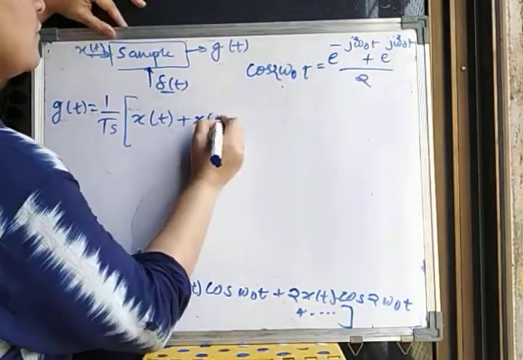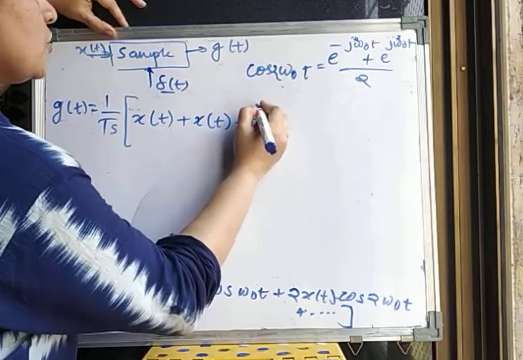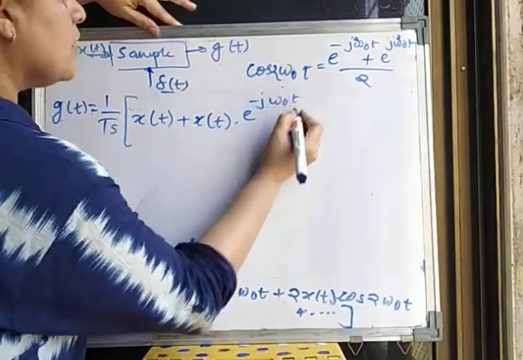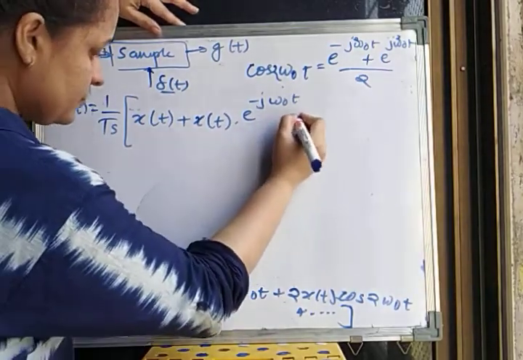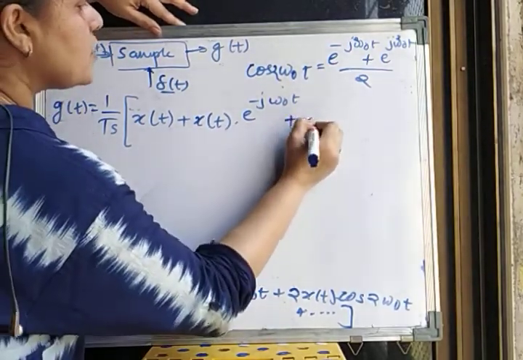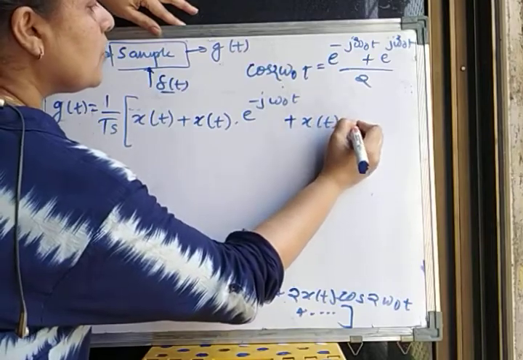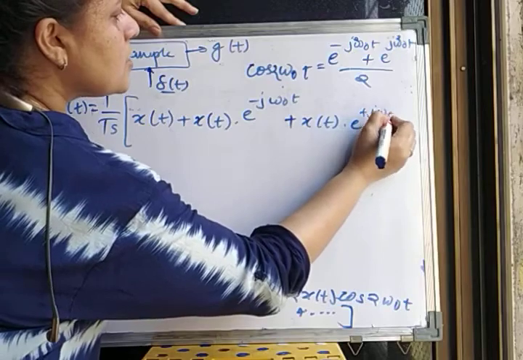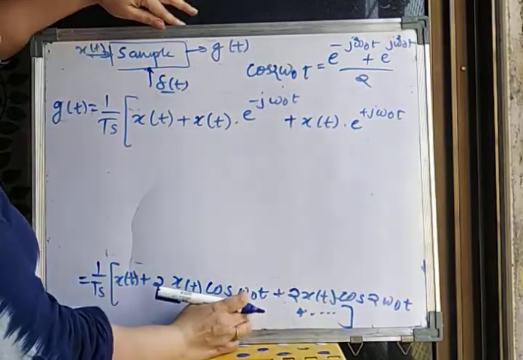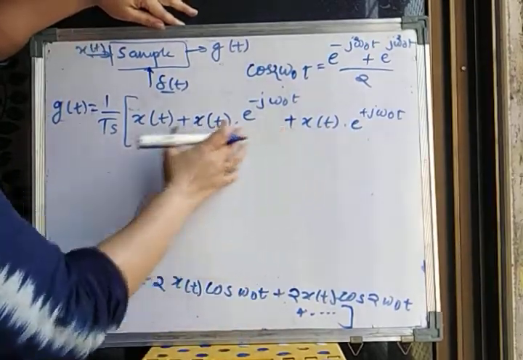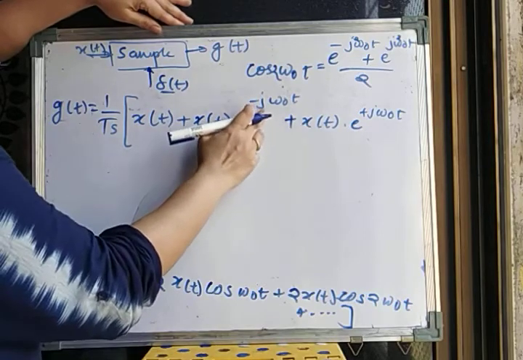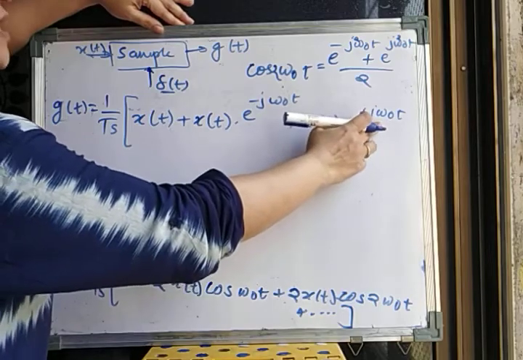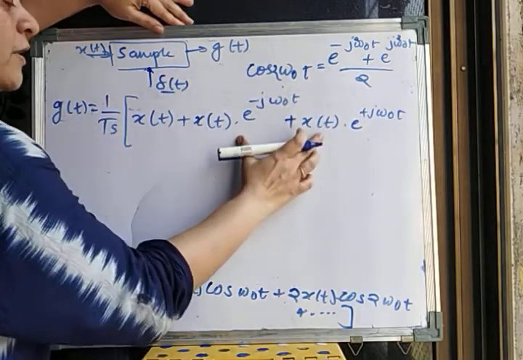So I get x of t into e raised to minus j omega 0 t plus x of t into e raised to j omega 0 t, right? So for only one term of cos, I am going to get 2 terms here. The first term is x of t multiplied by e raised to minus j omega 0 t. The second is x of t multiplied by e raised to plus j omega 0 t. This is for one cos term.